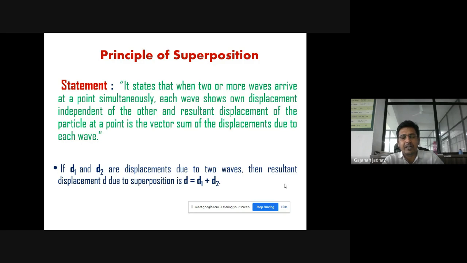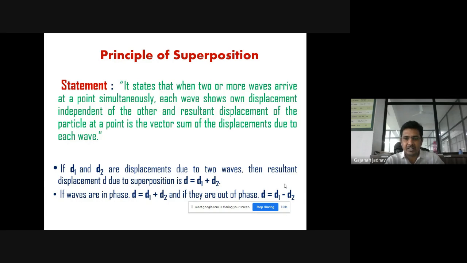Let us consider d1 and d2 as the displacements due to two waves. That means d1 is the displacement of the first light wave and d2 is the displacement of the second light wave. Then the resultant displacement due to the superposition of these two light waves will be d = d1 + d2. This is the principle of superposition which we discussed in the last lecture.